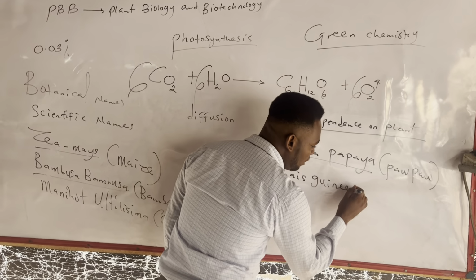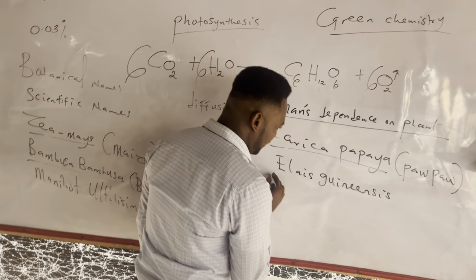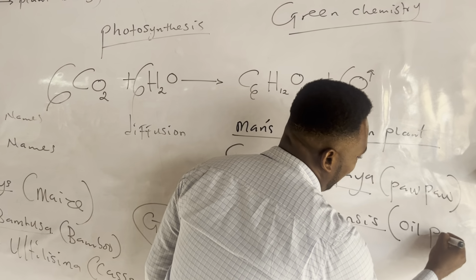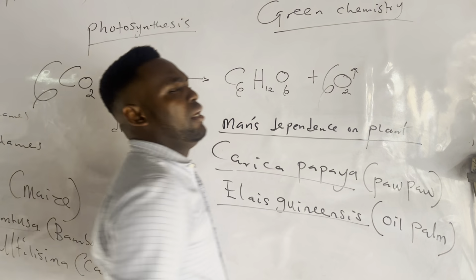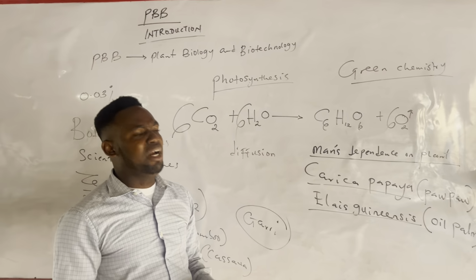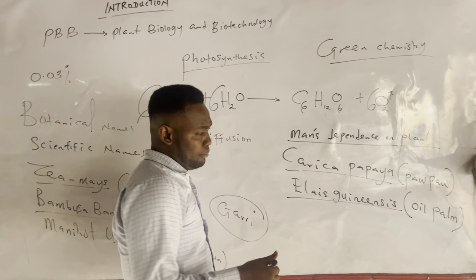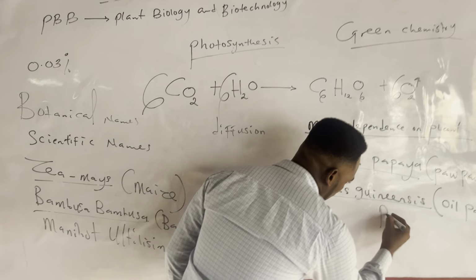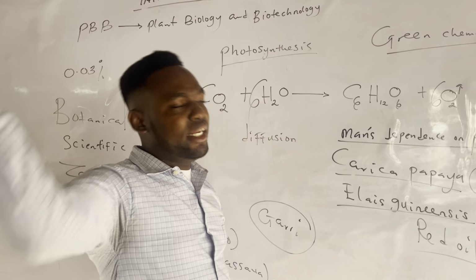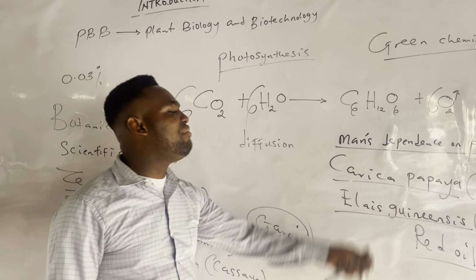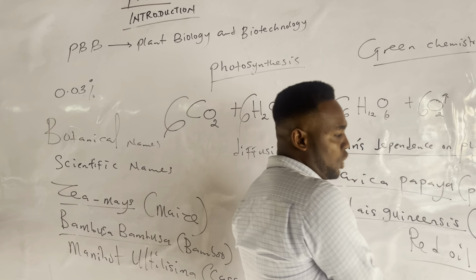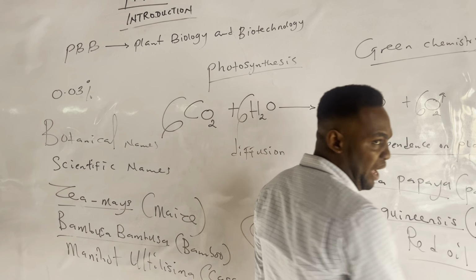Elaeis guineensis. Double E. Elaeis guineensis is known as oil palm. Here in Africa, we have oil palm, and the oil palm is used in manufacturing of red oil. Red oil is generally consumed even here in Nigeria and abroad, everywhere in Europe, everywhere in the world. It is manufactured from a plant called Elaeis guineensis, oil palm.